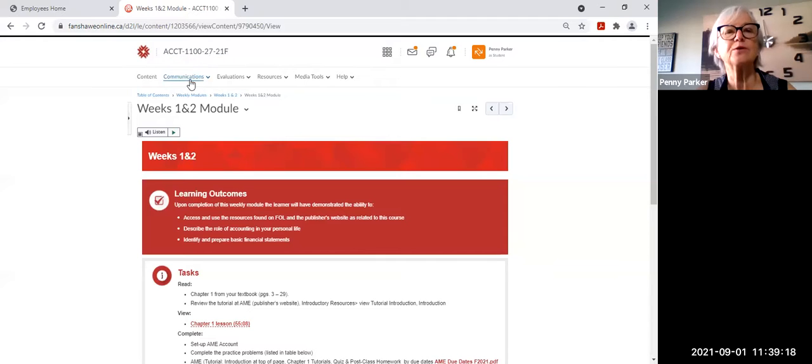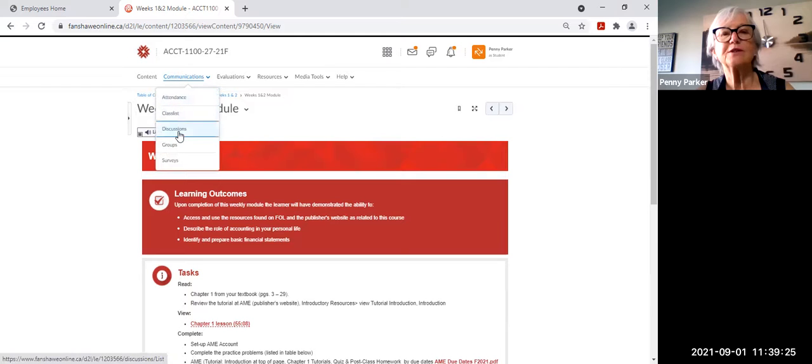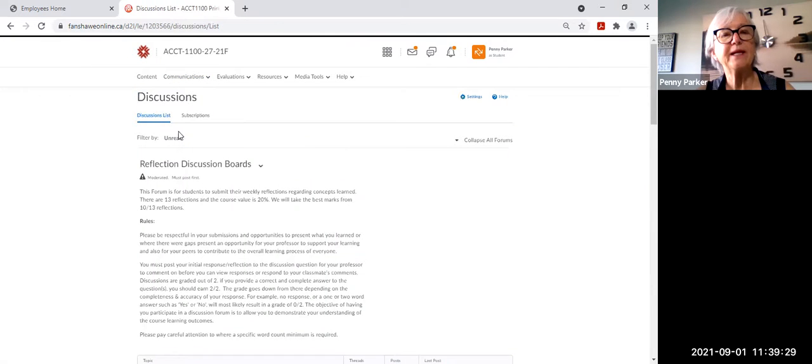Where you find those is under the communications tab. If you open that up, you'll see that there's a discussion board here. At the beginning of that, I explain that they're worth 20%. I explain the rules, right? We have to have some ground rules for these discussions so that students know each one is worth 2%.